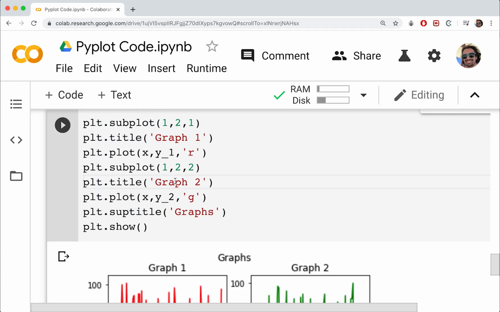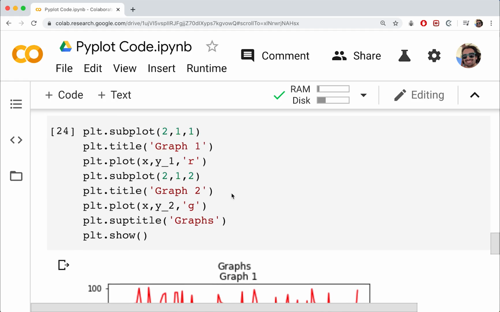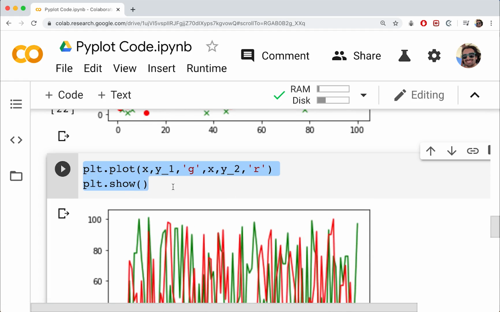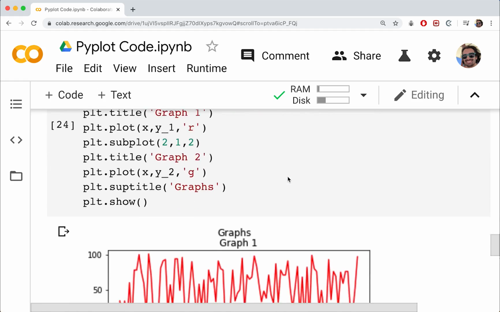So that is actually pretty much all we wanted to cover here. We're not really going to get into the customization of these, such as the spacing and everything. I'll leave that for you guys to check out yourself. Just know that you can plot multiple things on one plot by doing things like this. Just make sure you specify all of your line 1 attributes and then all of your line 2 attributes. And we saw the same thing up here just with scatter plots.